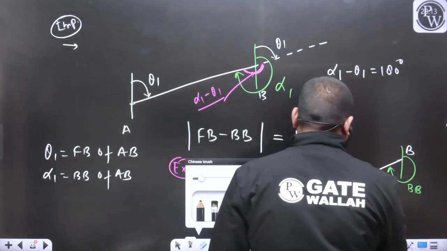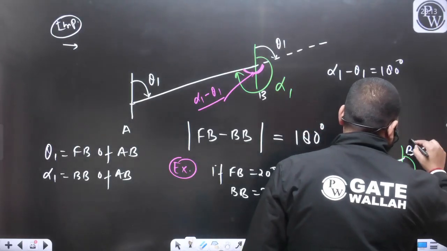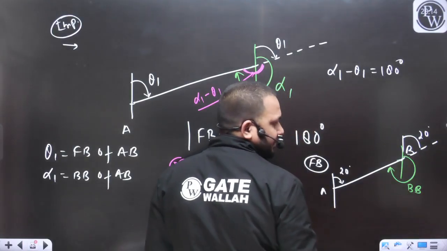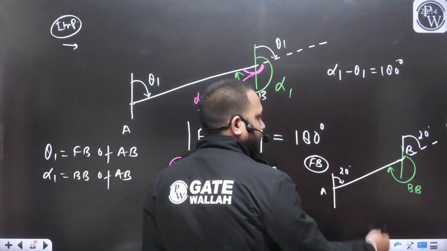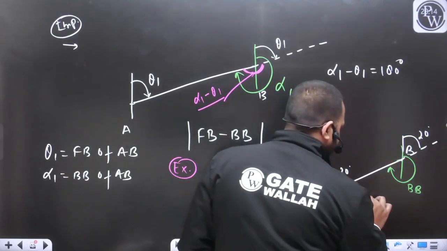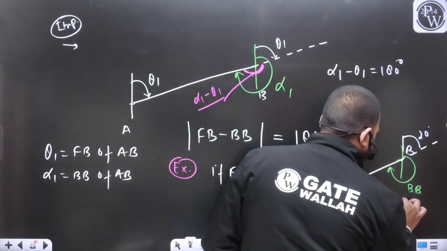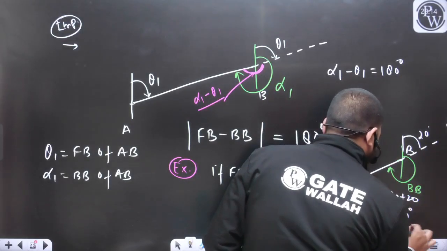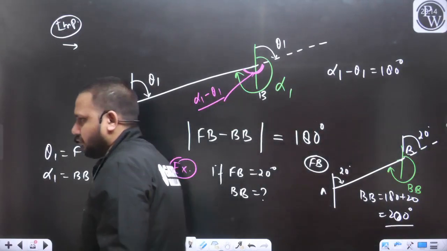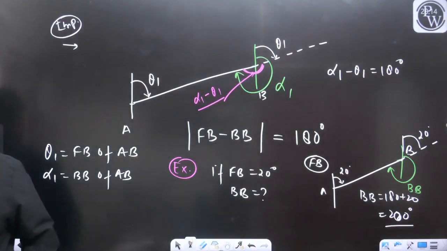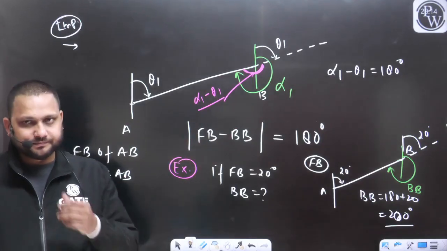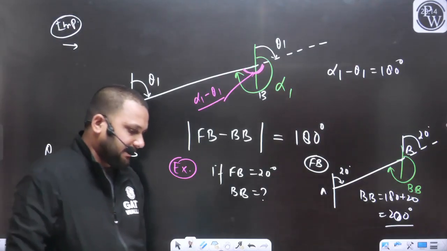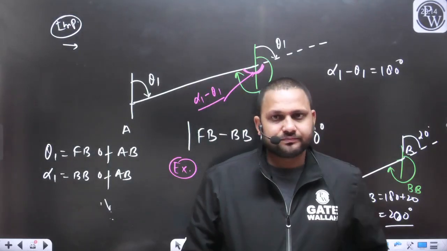You can use the same property. If this angle is 20, this angle will also be equal to 20 degrees. So back bearing will be equal to 180 plus 20, that will be equal to 200 degrees. That you can find directly from this relation also.